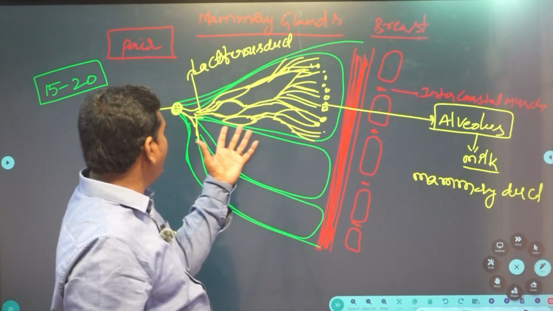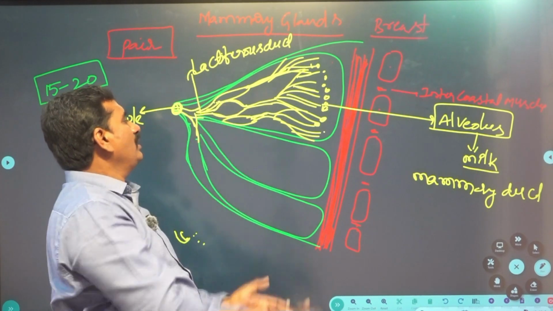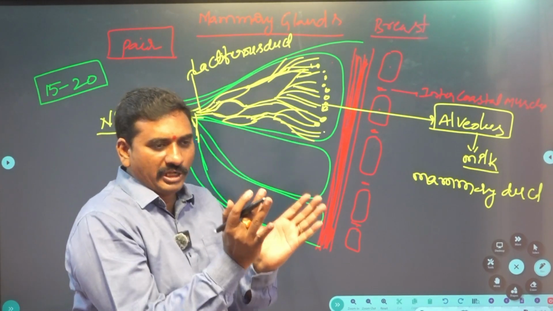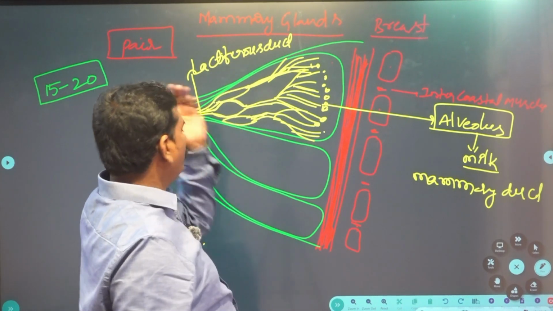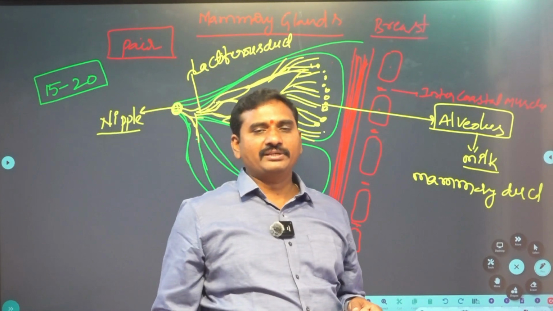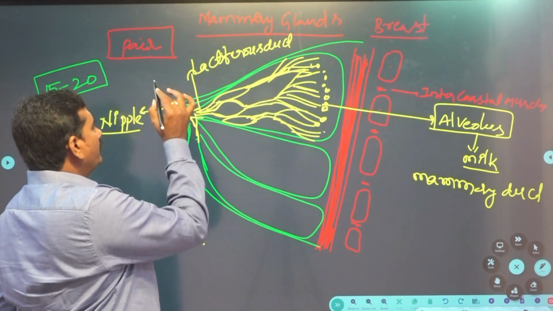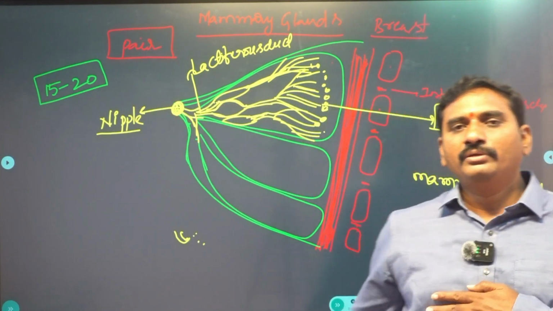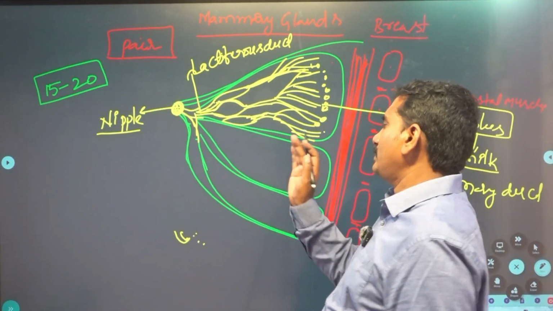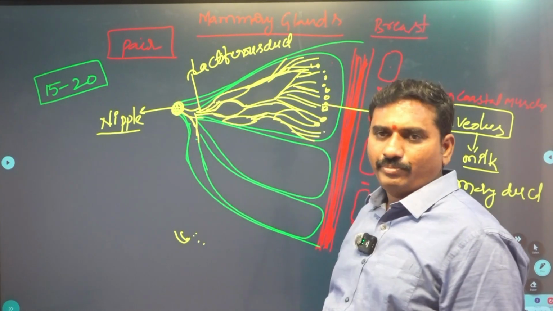All the mammary ducts extend and form a lumen-like structure. The swollen part is known as the ampulla. These open into the lactiferous duct. This lactiferous duct opens through the nipple, and the baby sucks the milk through the nipple.